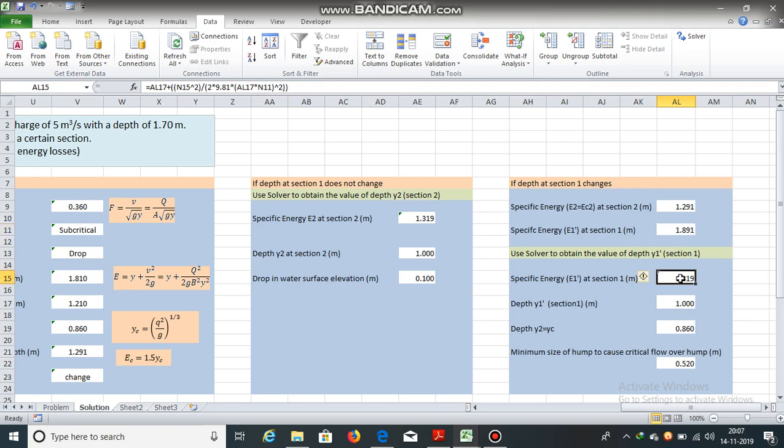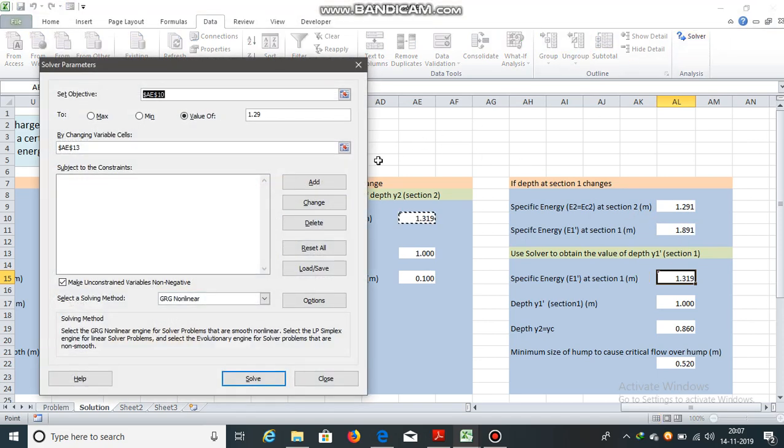Now we will use solver to obtain the value of the new depth. Now we already know specific energy at section 1. It is 1.891. Now let us use solver. Now value of this cell should be equal to 1.891, and I will change this cell. It shows the value of y1 dash, new depth at section 1.